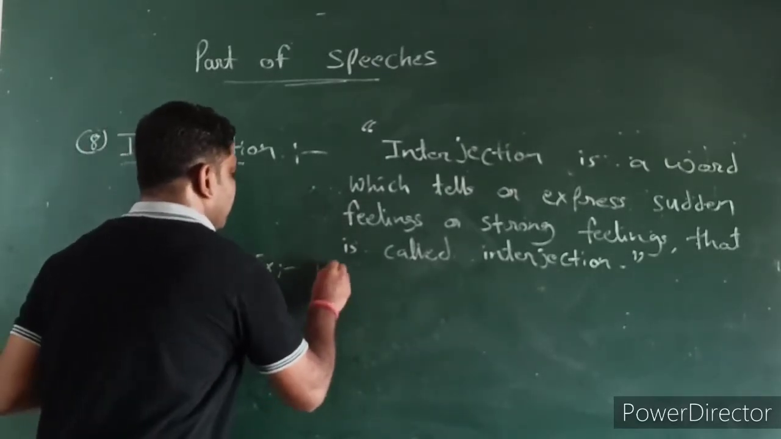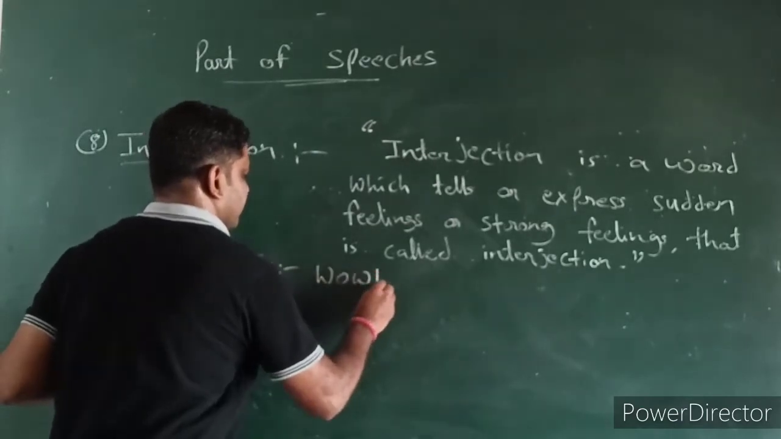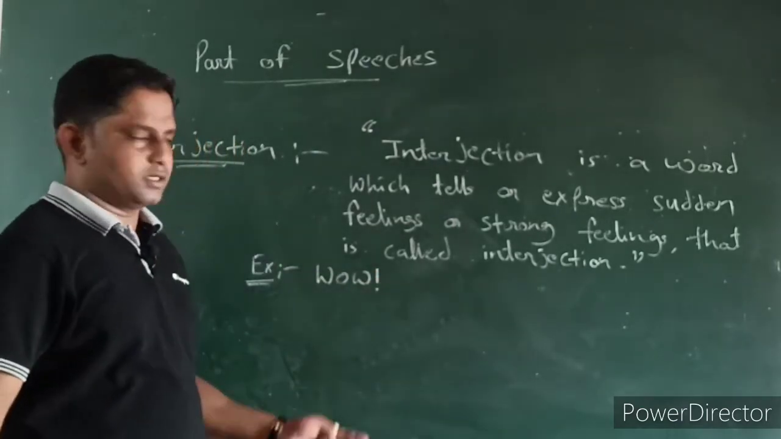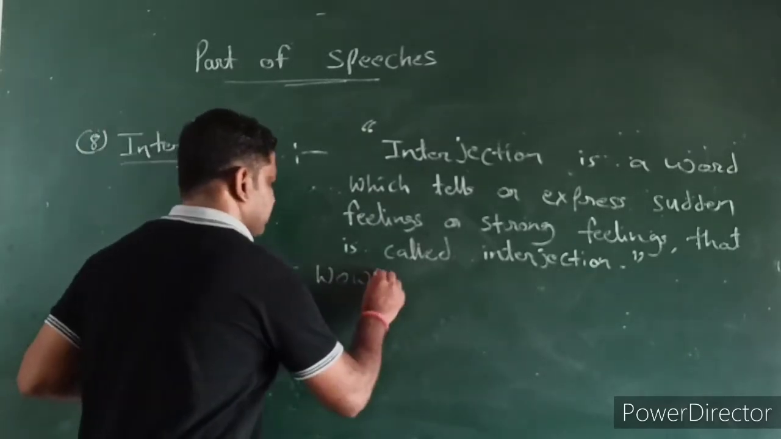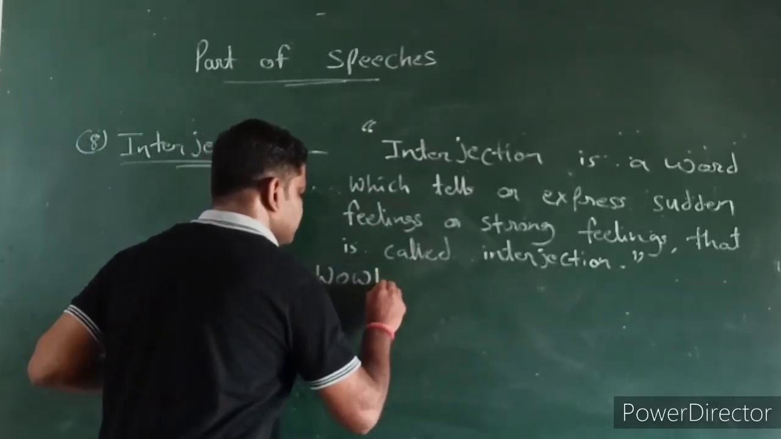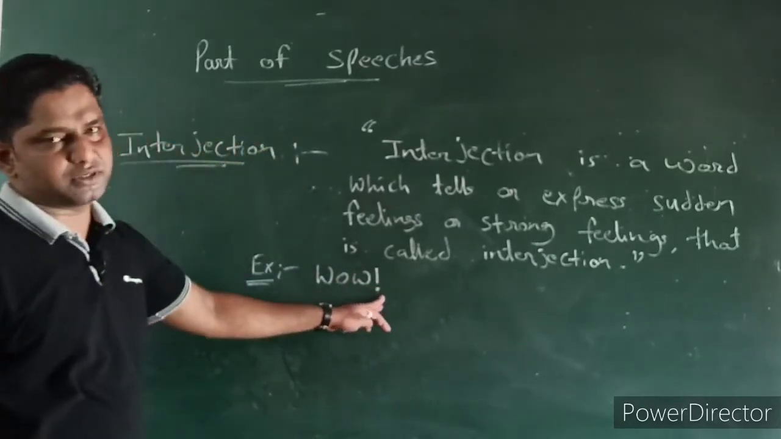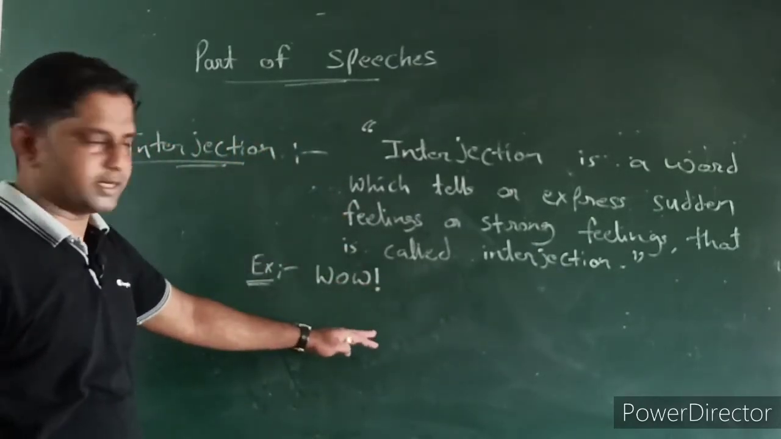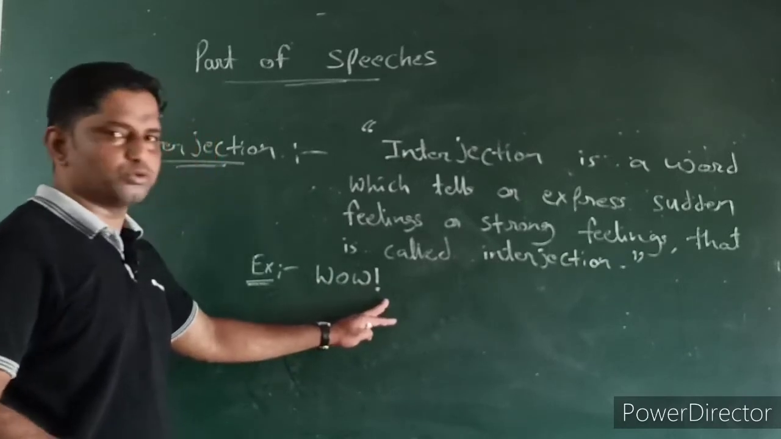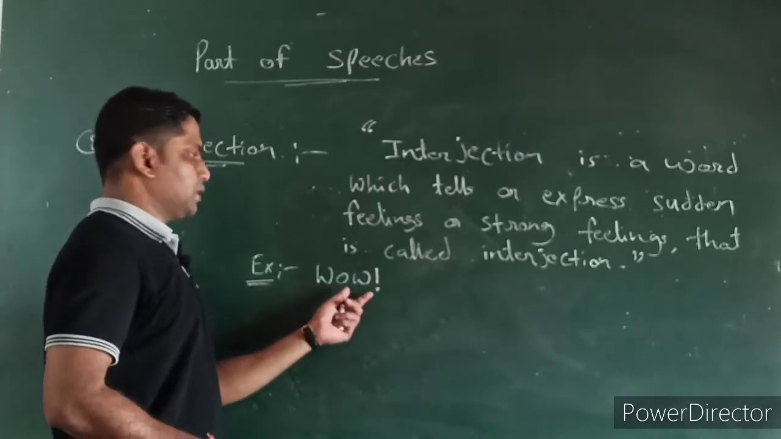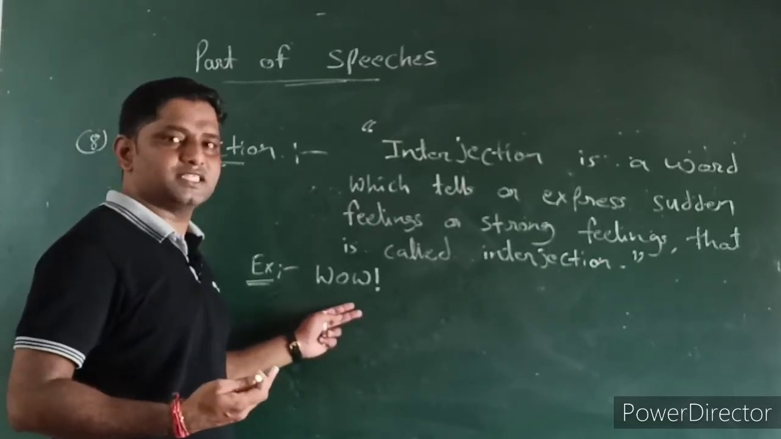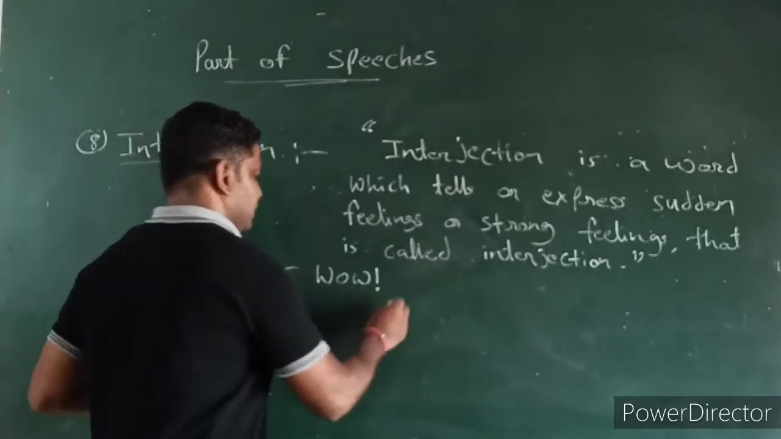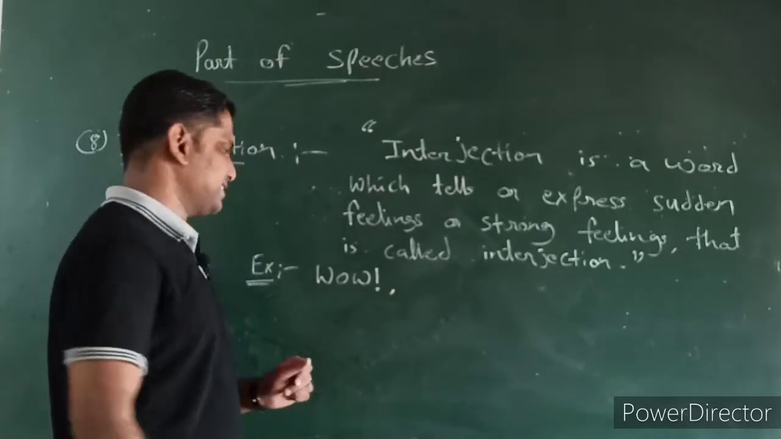Like if I write "Wow!", it's considered a feeling, a happy feeling. But this exclamation mark is important. If you don't use an exclamation mark, the interjection won't happen, right? This exclamation mark shows what kind of a feeling you are getting, what kind of sensitivity is in that. So "wow" we consider as an interjection example.